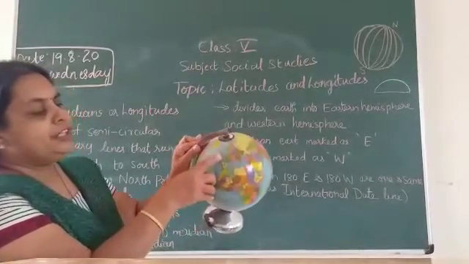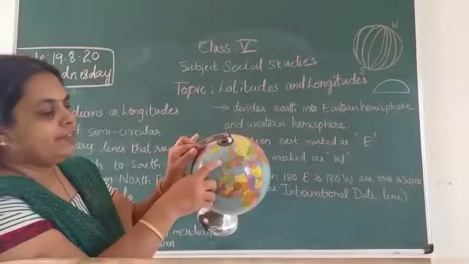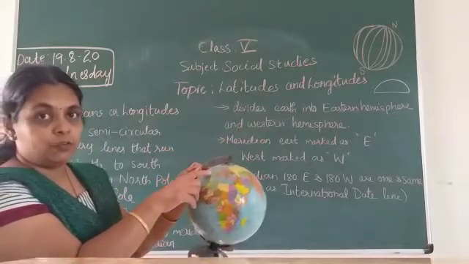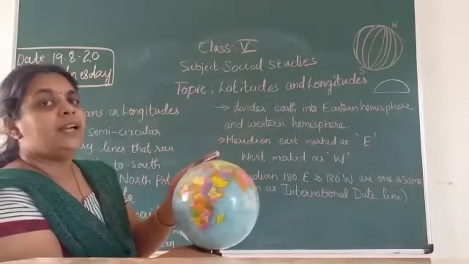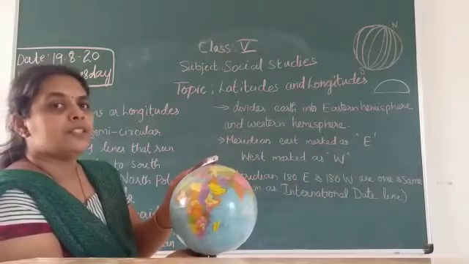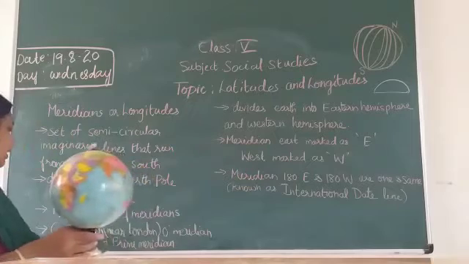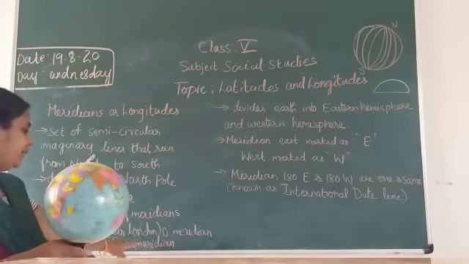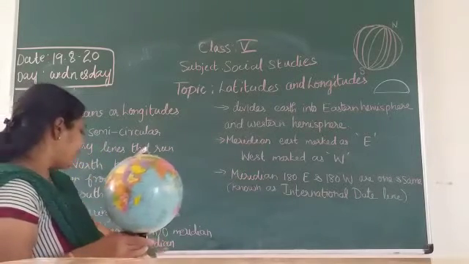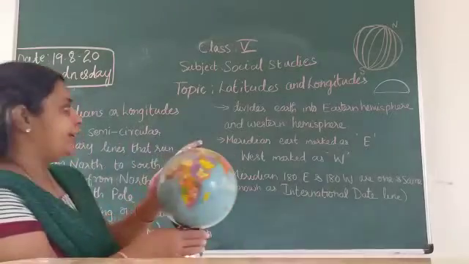Children, on your globe you can see Greenwich over here. They took it as the prime meridian, or 0-degree meridian, that starts from here.